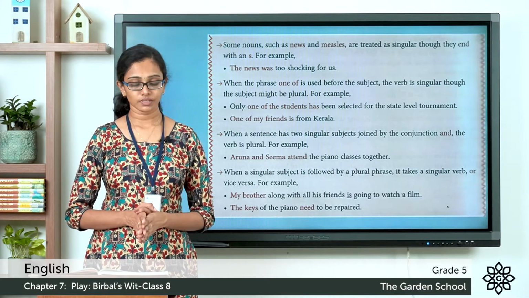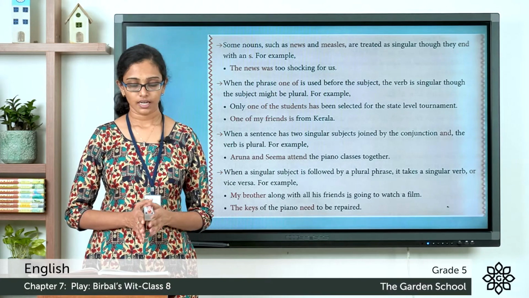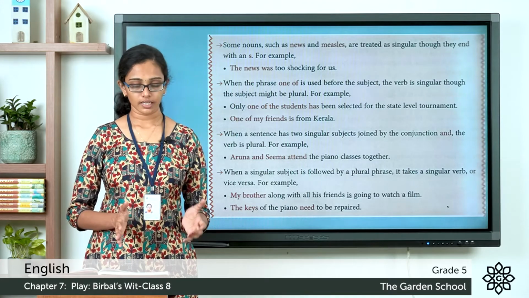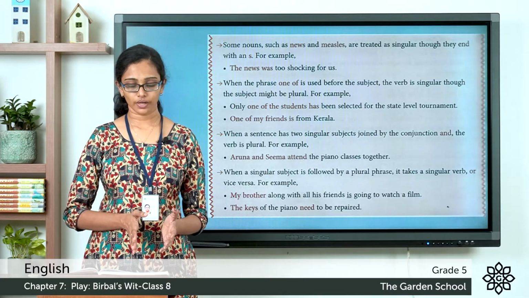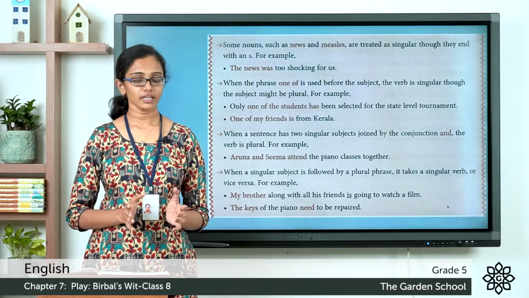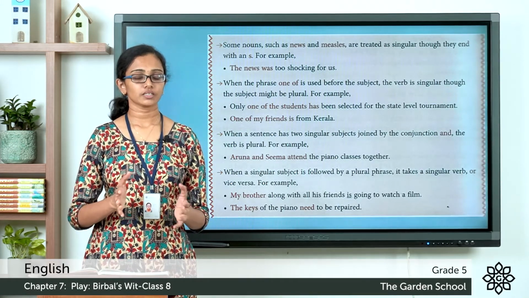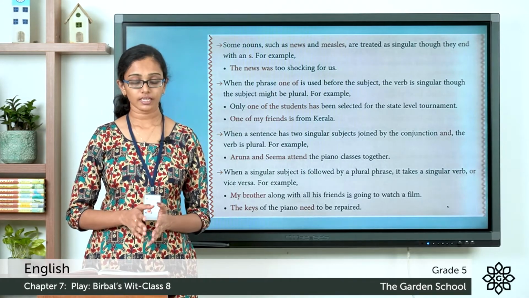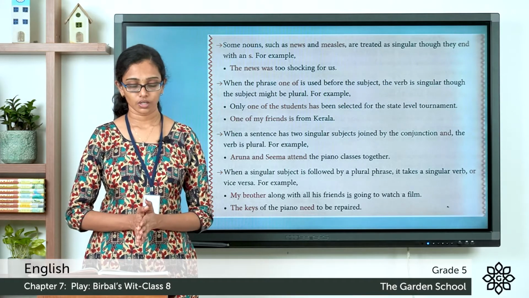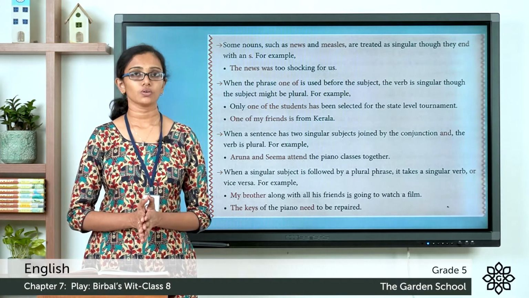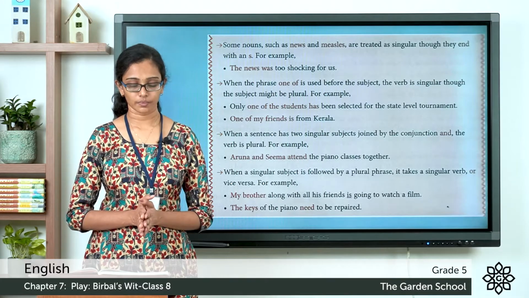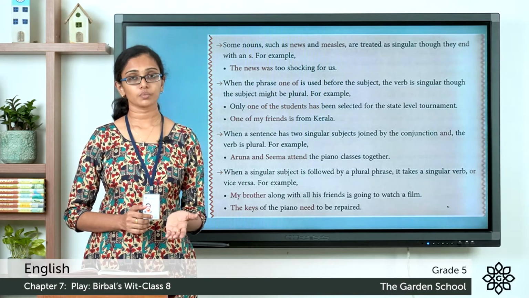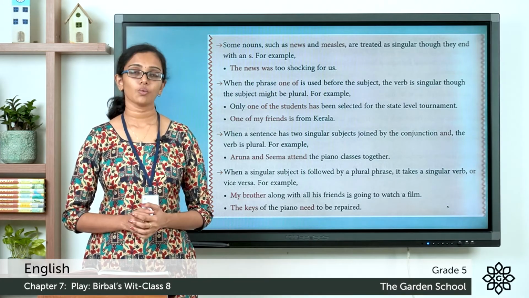Now when a singular subject is followed by a plural phrase, it takes a singular verb, or vice versa. For example, my brother along with all his friends is going to watch a film. See here the words "my brother" are a singular subject, but it is followed by plural subjects. When you say it like that, you take the verb as singular because the stress is on the first subject, my brother. So it is, my brother along with all his friends is going to watch a film.